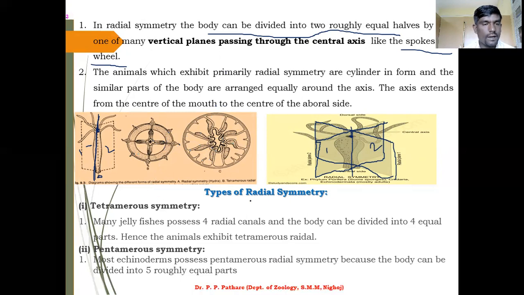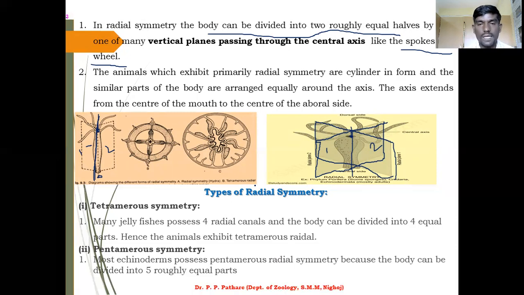That is tetramerous symmetry, mainly in jellyfish. You know jellyfish, it is a very smooth, gel-like structure. Such types of animals do not show proper symmetry, so at that time you can use radial symmetry. In tetramerous symmetry, jellyfish possess four radial canals, and the body can be divided into four equal parts.